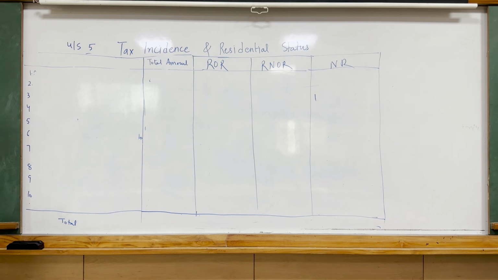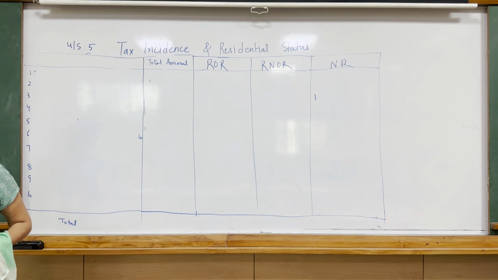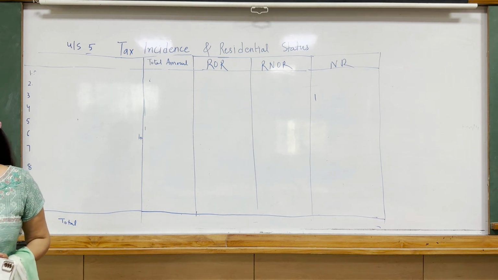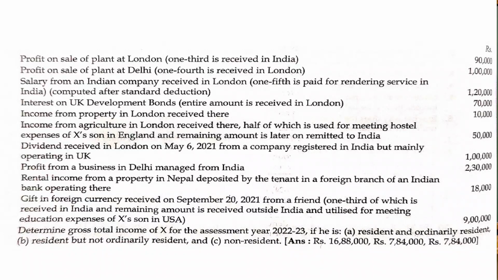So now let's take an example in which all these provisions are illustrated. I have taken a question which includes all the provisions which I told you and even more than that, from the Taxman publication, B.K. Singhania, Students Guide to Income Tax, an unsolved question given at the end of the chapter, residential status. I am giving this question, you please all take the screenshot of that question and we will illustrate it now. See, I hope आप सब ने उसका स्क्रीनशॉट ले लिया है.